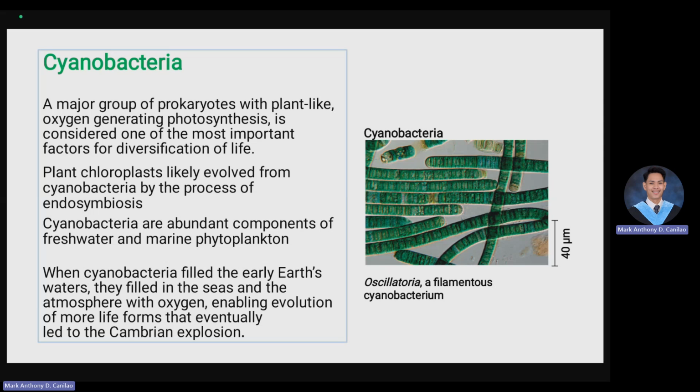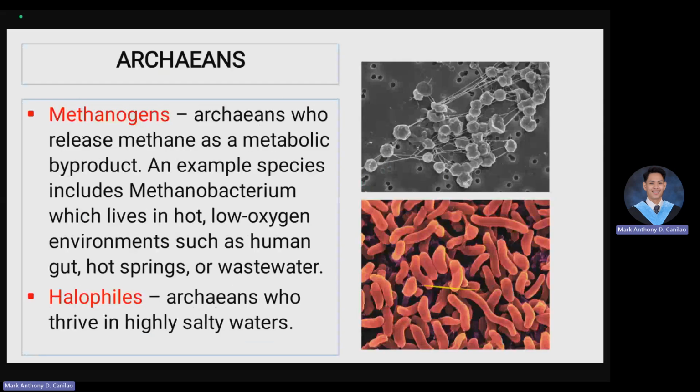We also have the halophiles that live in high salt water or high salinity environments. We have the psychrophiles, archaea who live and thrive at a temperature below 15 degrees Celsius. They are commonly found in waters and soil of the Arctic and Antarctic regions. So technically, those that have a lower temperature. An example of this is the Pseudomonas. The thermophiles naman, the ones that live in temperatures higher than 60 degrees Celsius. They thrive in hot springs and hydrothermal vents.